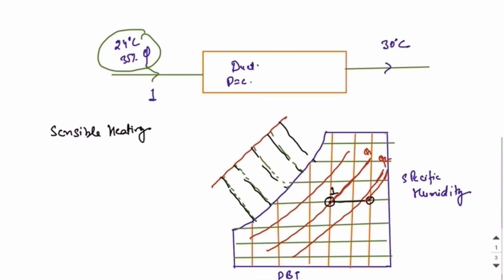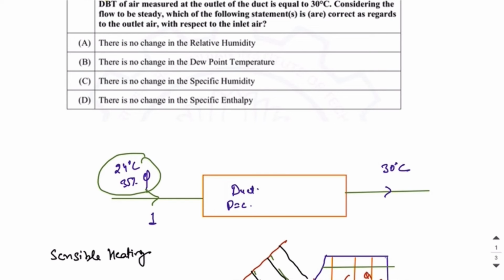If you extend this line to meet this particular curve, the point obtained is the dew point. Now process 1 to 2 is a sensible heat process, and if you extend this line to the saturation curve, the dew point for both state 1 and 2 remains the same. Hence B is the correct option.